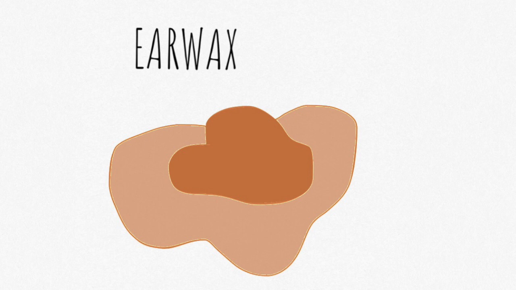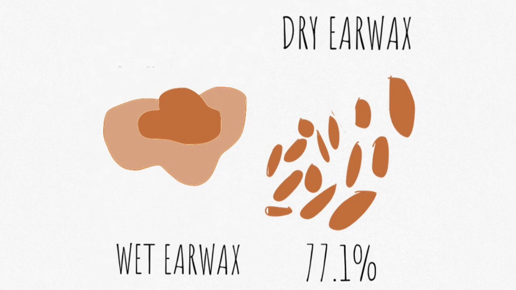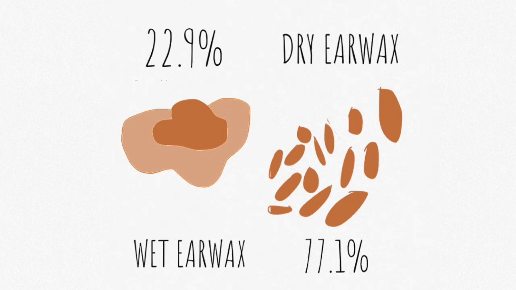Yeah, it's stuff in your ears. There are two types of earwax, wet and dry. They are determined by genes. About 77.1% of Japanese have dry earwax. The rest have wet earwax.